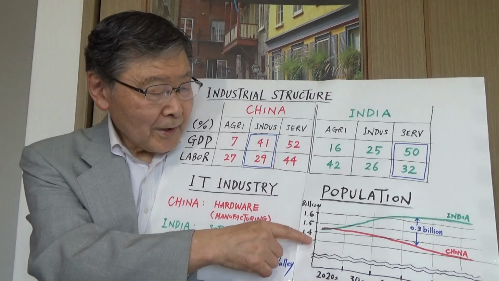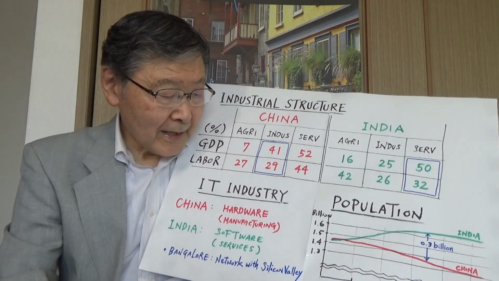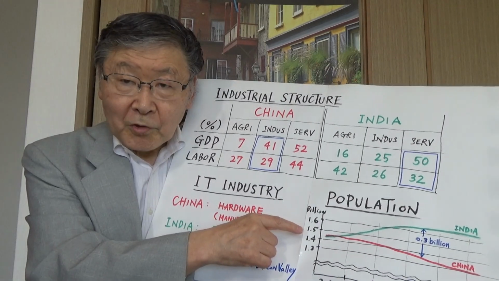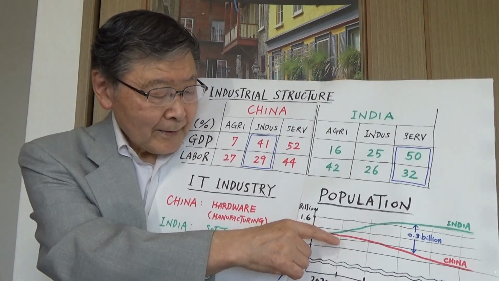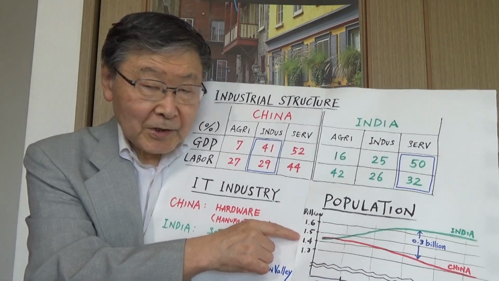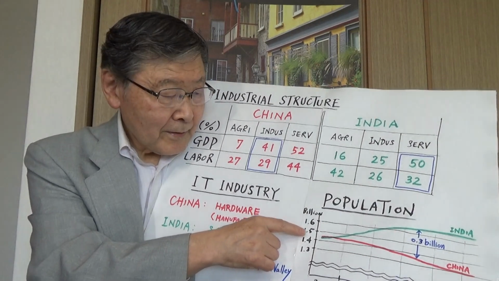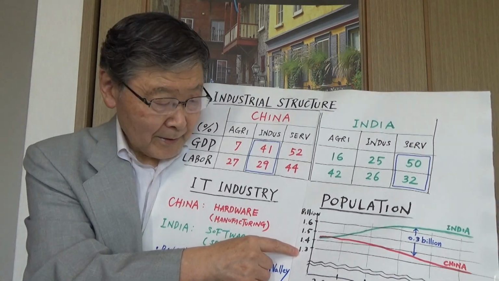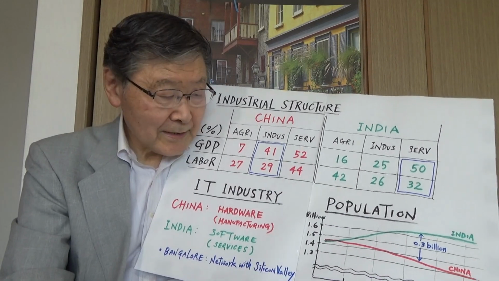As we know, in the case of China, as this red curve indicates, total population in China is beginning to decline, and then it will decline from the current level 1.4 billion down to 1.3 billion in the next several decades.